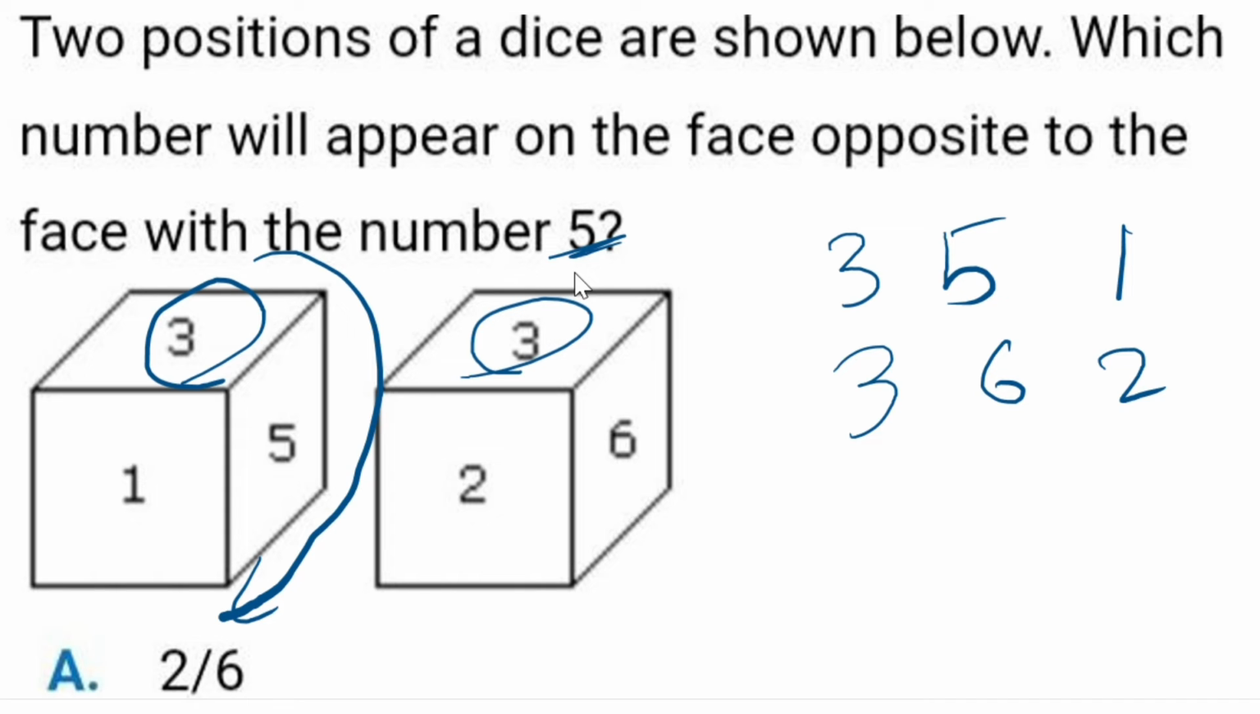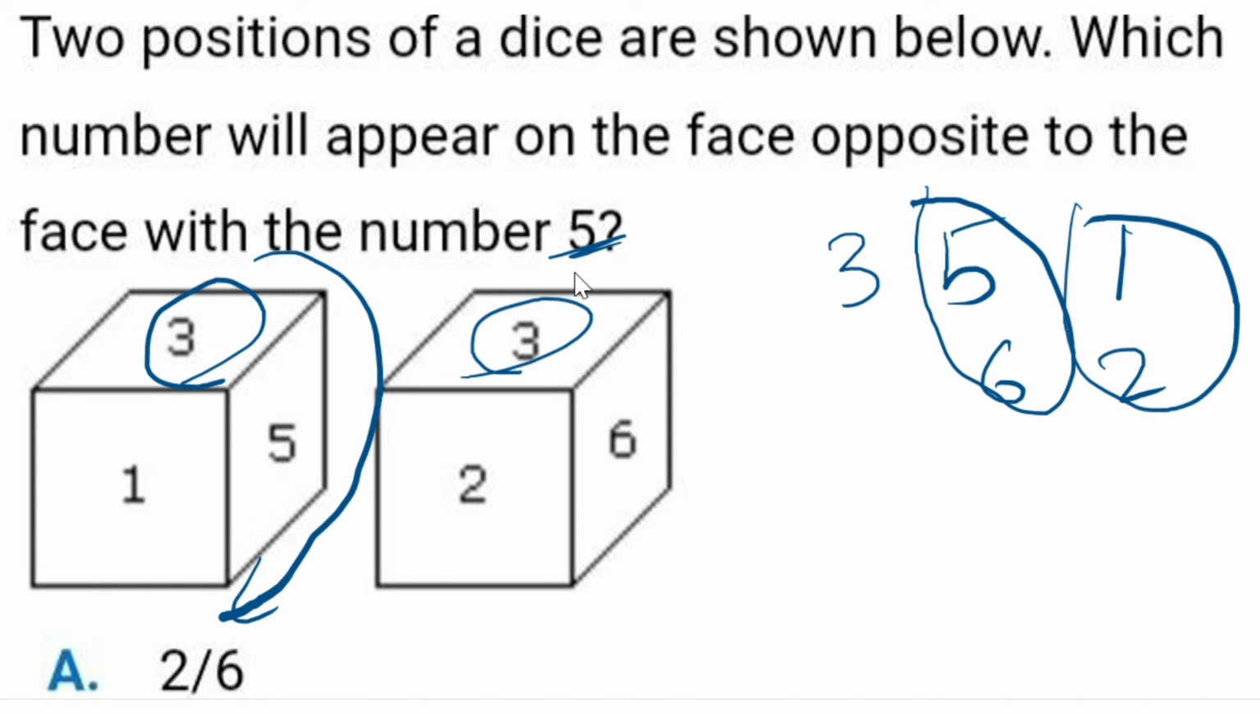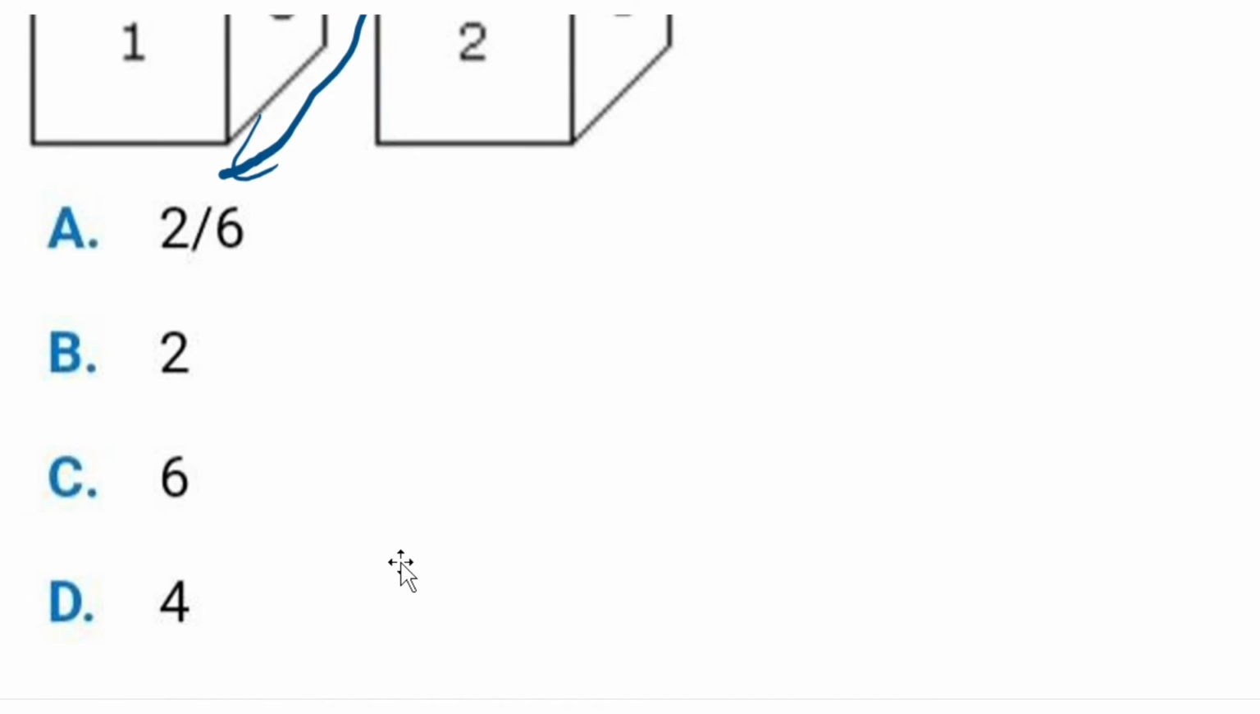Neglect the 3. The 5 is the number 5, 6 is the opposite of 5, and 1 is the opposite of 2. So what number is left out? 4. But the question asks which number will appear on the face opposite to the face with the number 5. The opposite of 5 is 6. So simply tick answer C, that is 6.